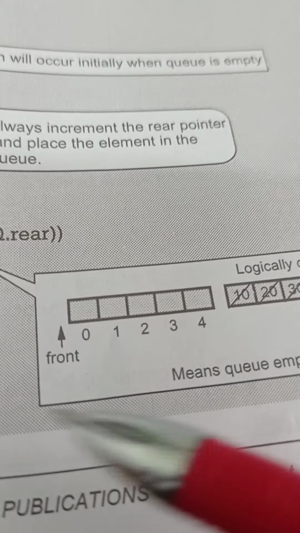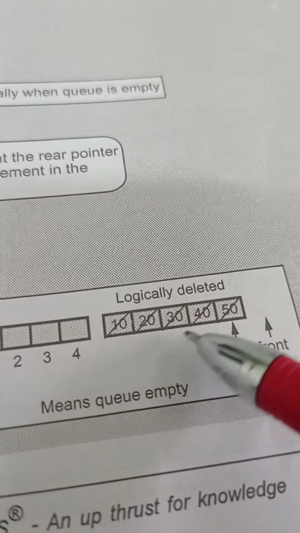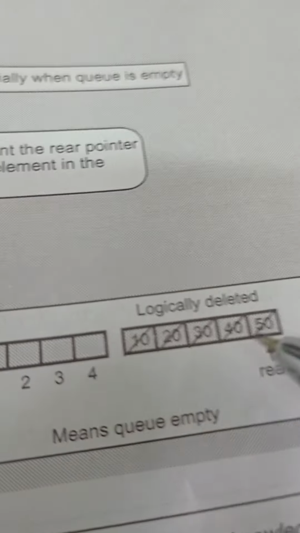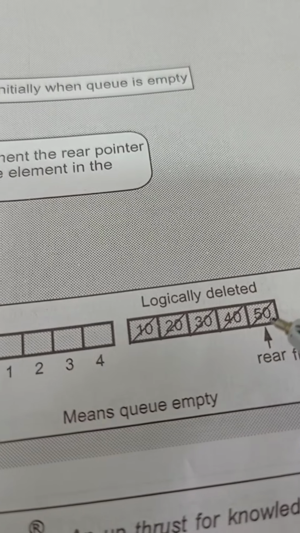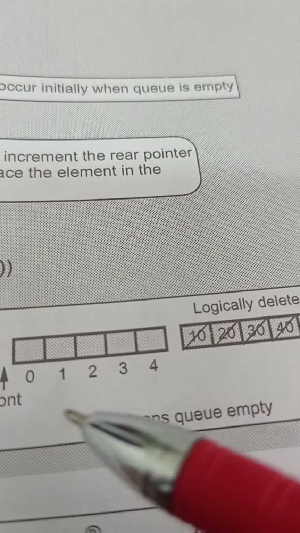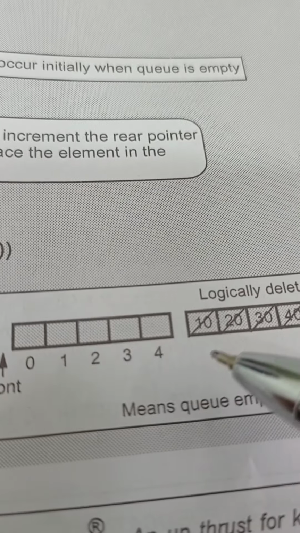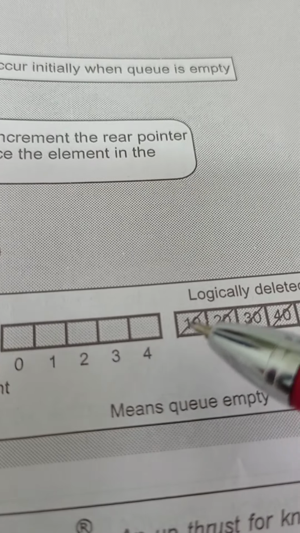One more condition: when we enter the data here, the rear is pointing to the last memory location. Suppose we delete the data one by one. When we delete the data, the front points to this. When it is pointing to this, we can delete this data.